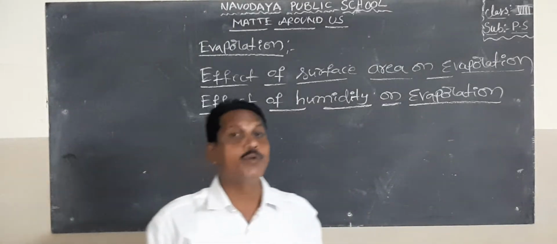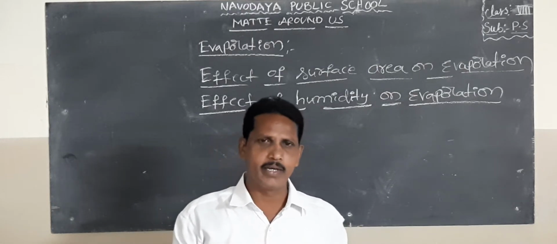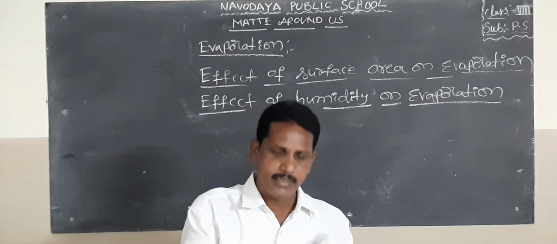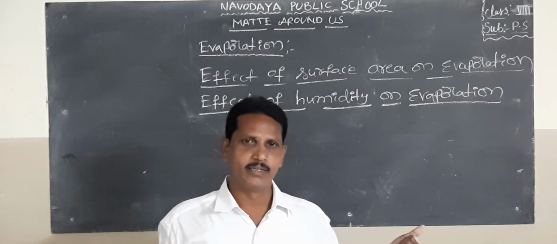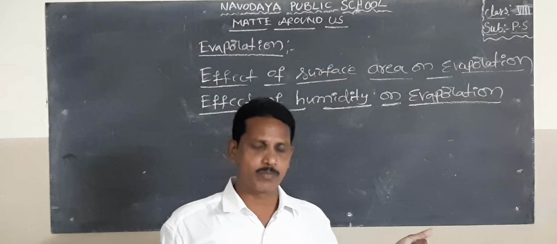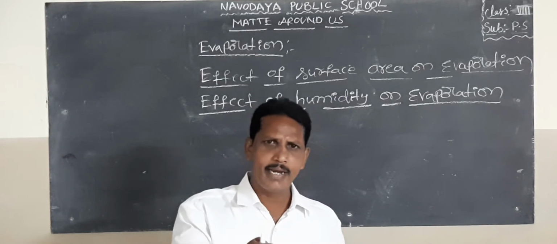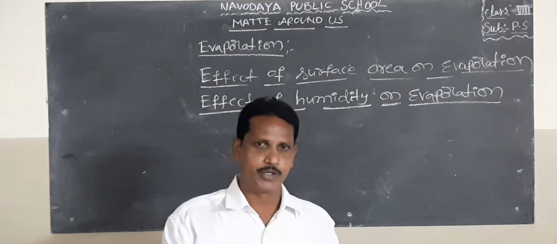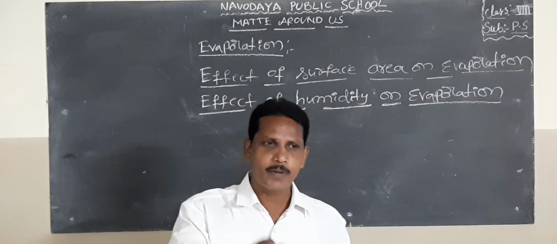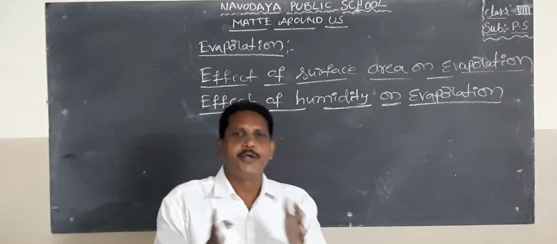Okay, students, here humidity. What is meant by humidity? The water vapor present in air is called humidity. In the rainy season, a humid atmosphere means the air contains some water vapor molecules. The water vapor molecules present in air are called humidity.